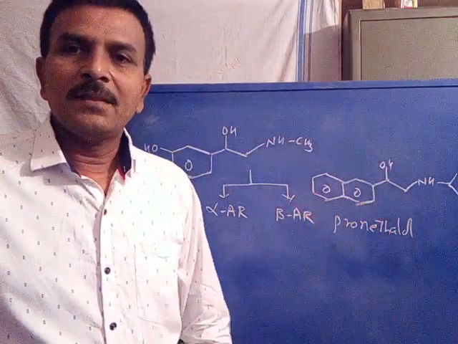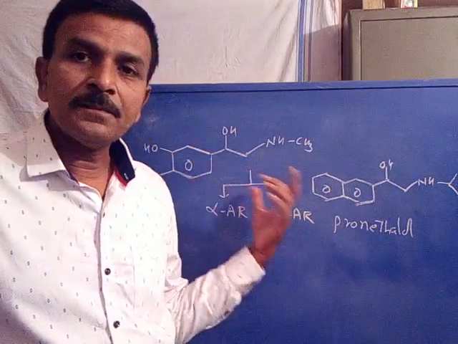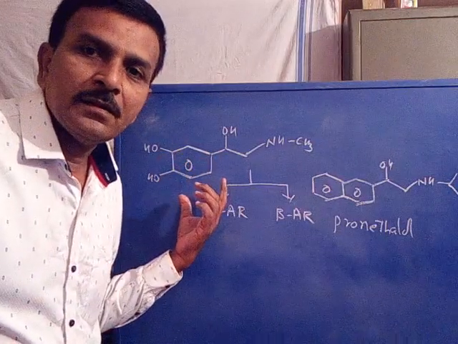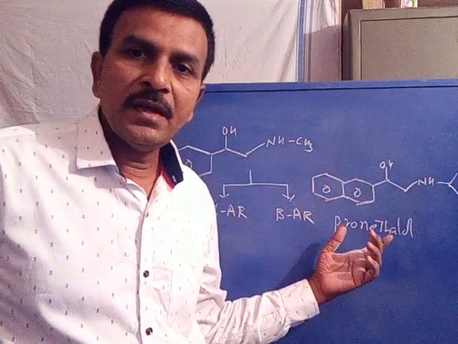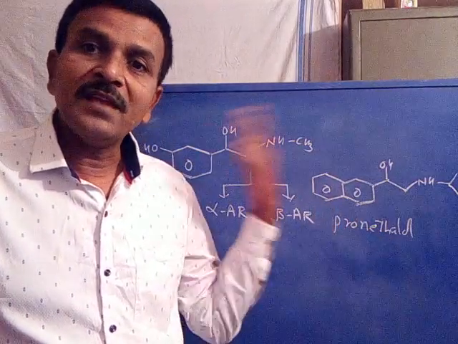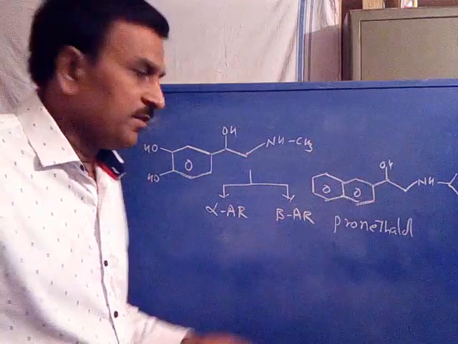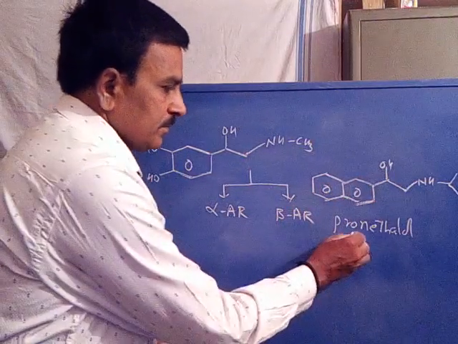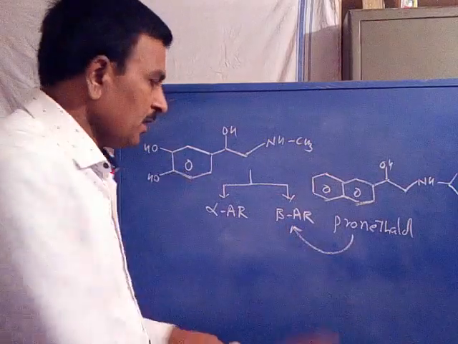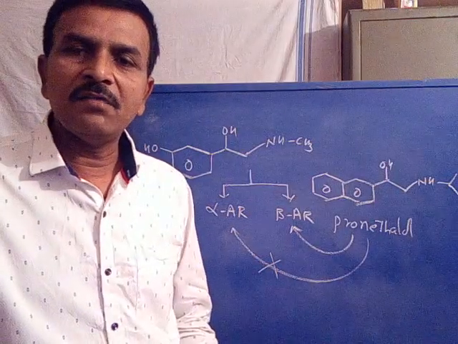Used as an anti-asthenic agent. Now you can see, fusion of an existing benzene ring with another benzene ring, we will get a naphthalene based drug, which is pronitolol. Its selectivity improved. It will interact only with beta adrenoreceptor, not with alpha adrenoreceptor. It never interacted with alpha adrenoreceptor.